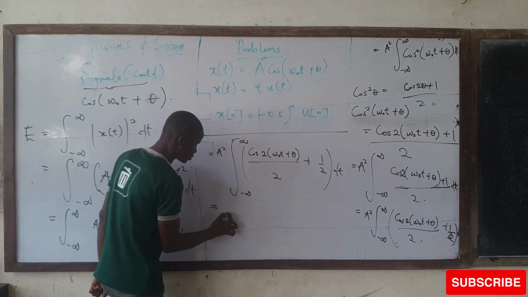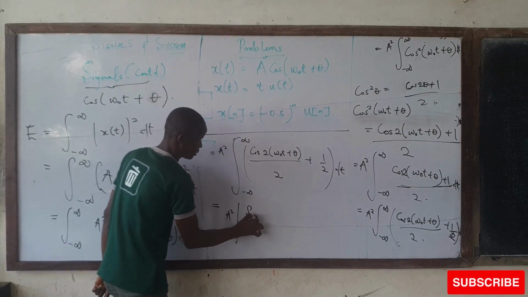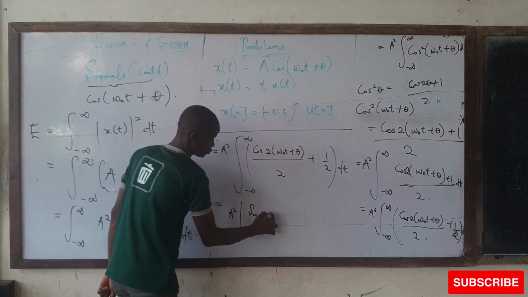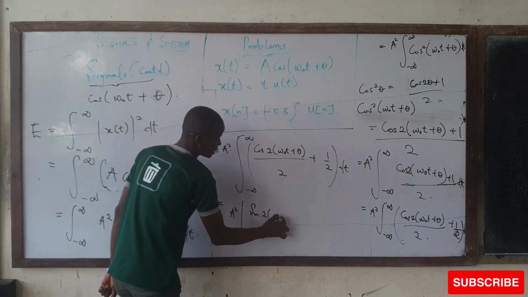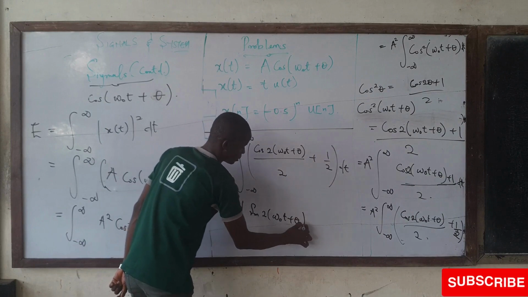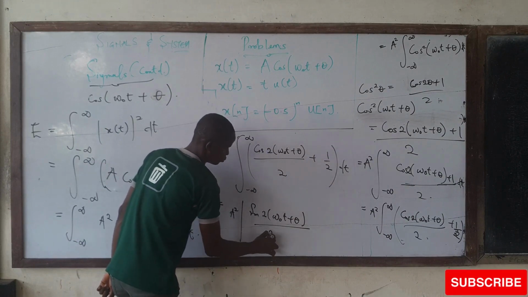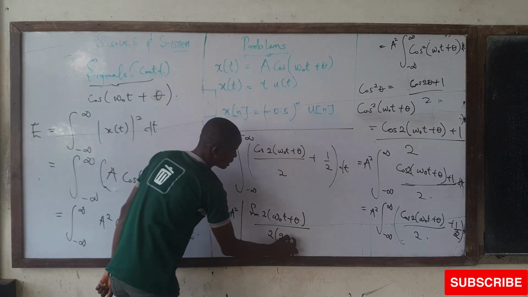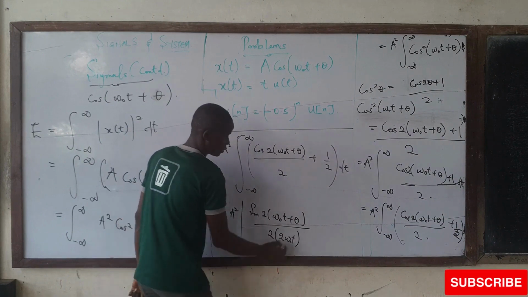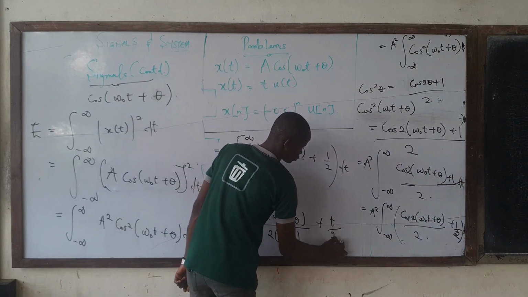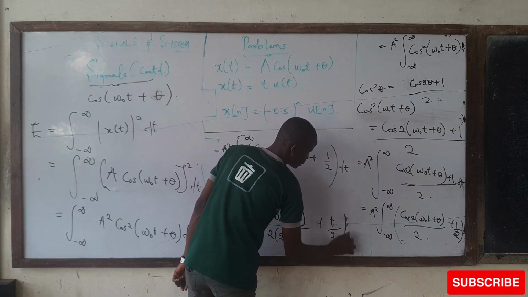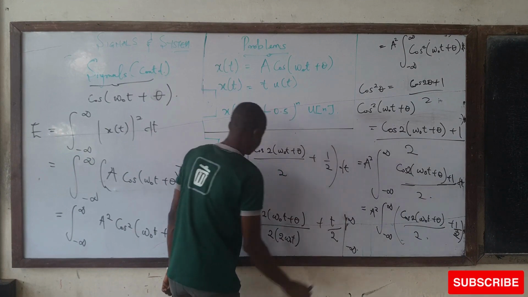So we have A squared sine of 2(omega naught t plus theta) over 2 times 2 omega naught, evaluated from minus infinity to infinity.